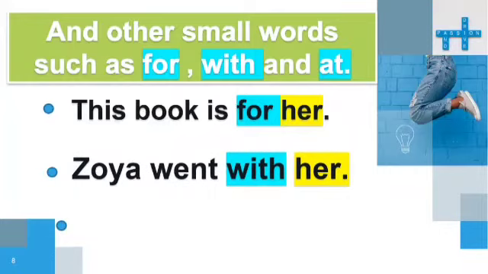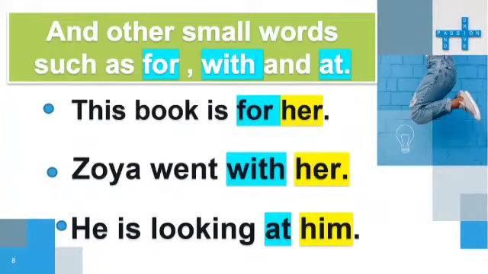Now next is Zoya went with her. Children, as I told you, after some small words, we are going to use a pronoun. Now, why did we use the pronoun her? Because Zoya is a female, that is why the pronoun her is being used.